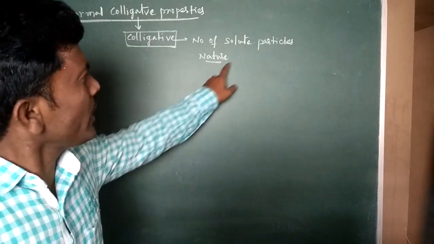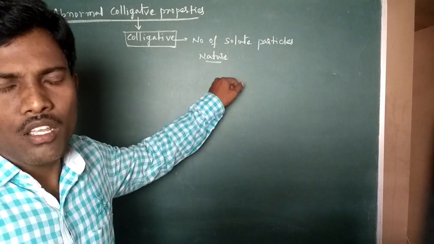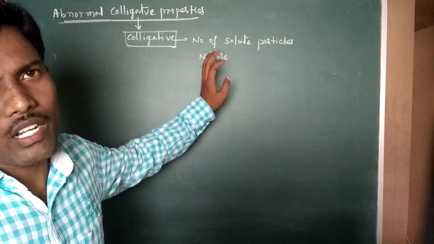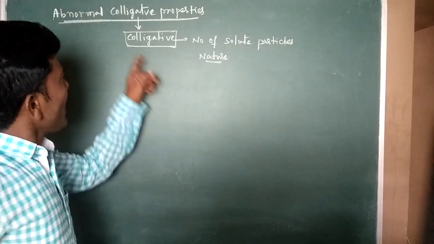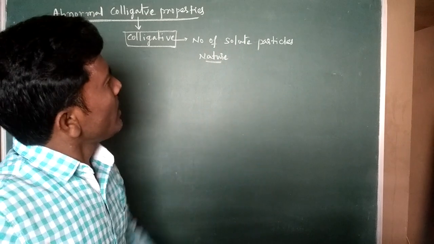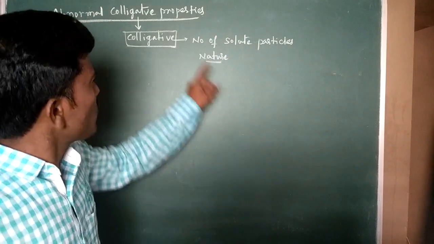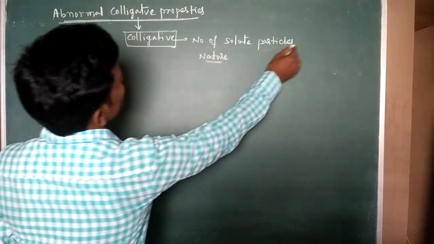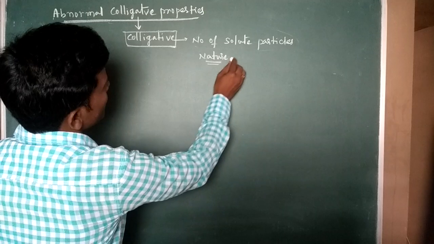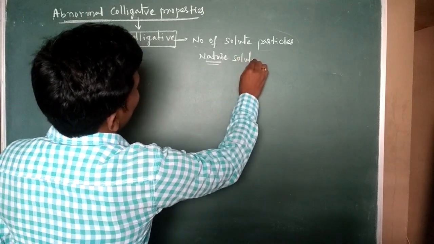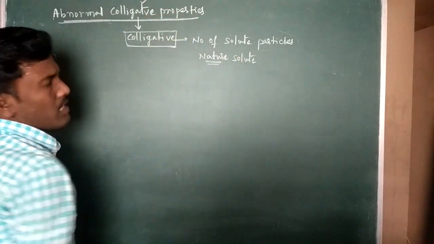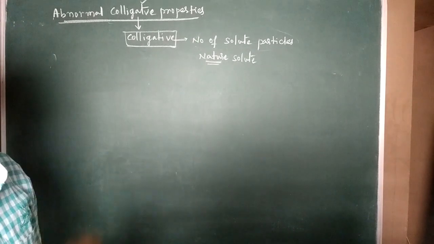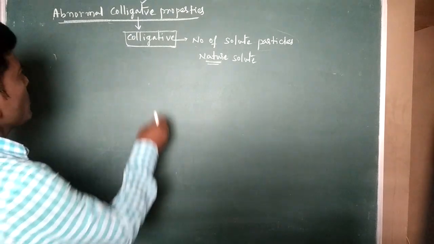It may be ionic or covalent or metallic coordination, whatever its nature, either volatile or non-volatile, whatever the solute nature. Colligative properties depend only on the number of solute particles, irrespective of nature. So those properties are called colligative properties. They depend on the number of moles of solute particles.